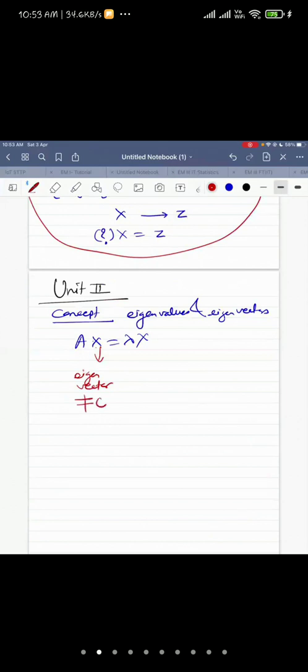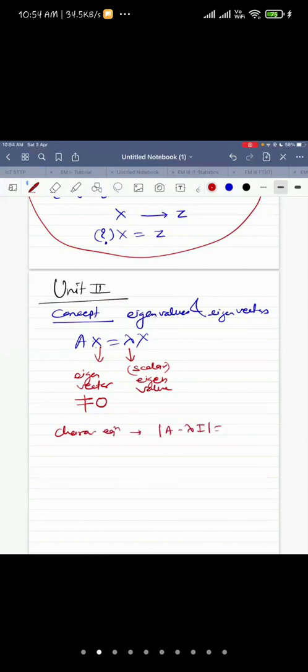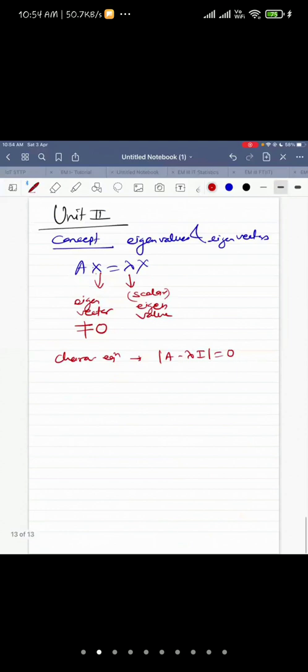This is never zero. This lambda is a scalar, and this is called eigenvalue. What is the characteristic equation? Characteristic equation is A minus lambda I equal to 0.